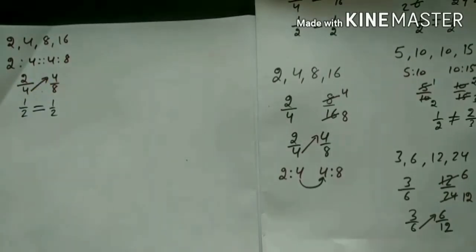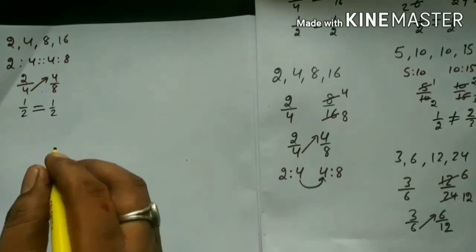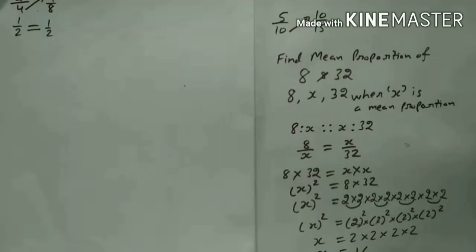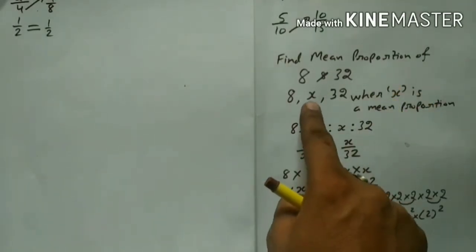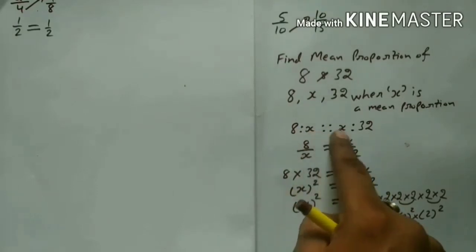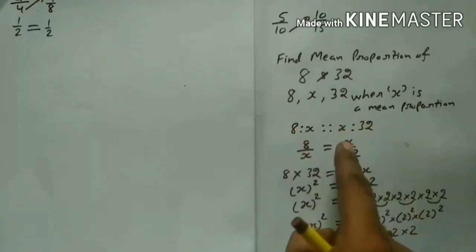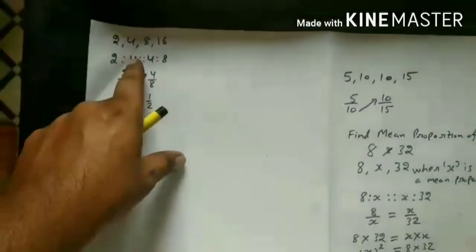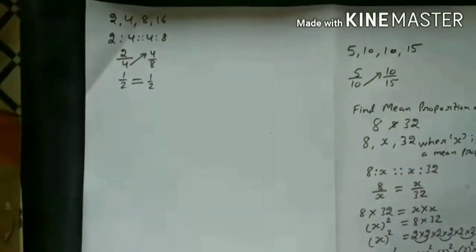So if 3 terms are given to us, just like in the question of the mean proportion, where we used the mean term twice, the second entry and the third entry are the same in the continued proportion.